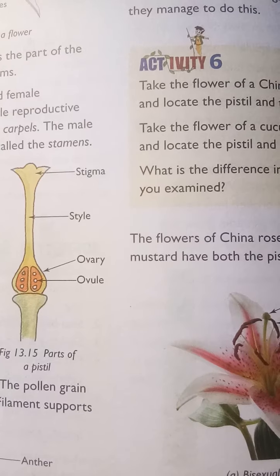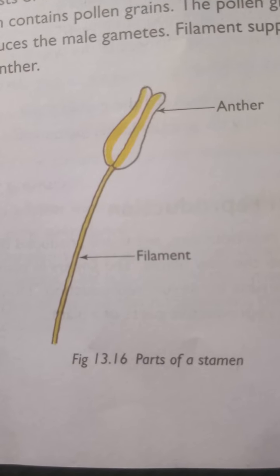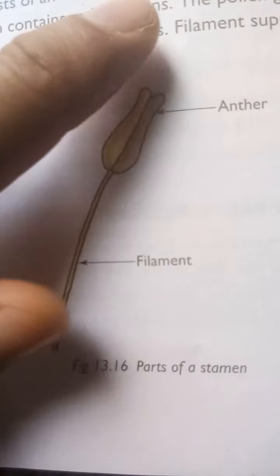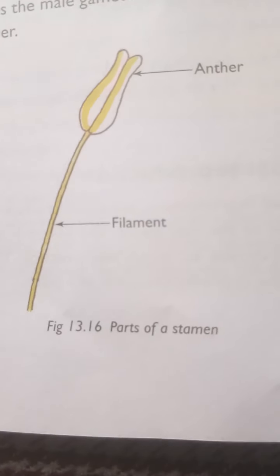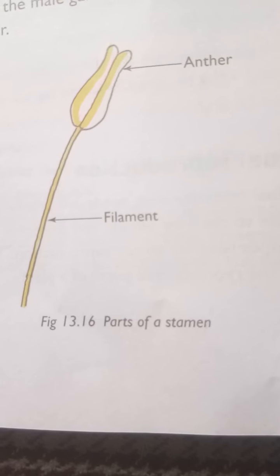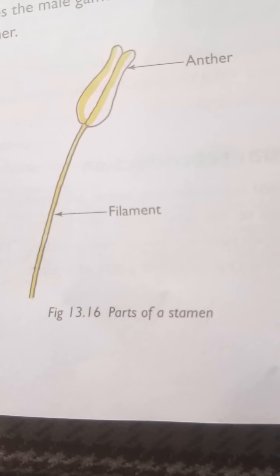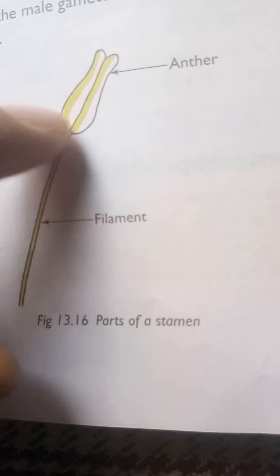Now I am going to discuss the stamen. Have a look at that picture. A stamen has the parts anther and filament. The stamen consists of the anther, which contains pollen grains.